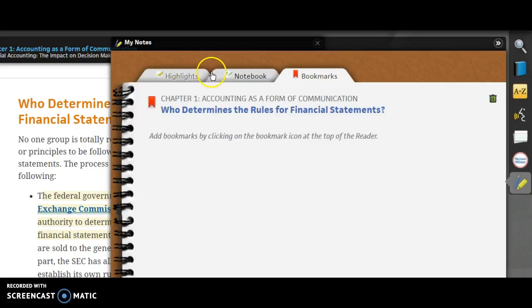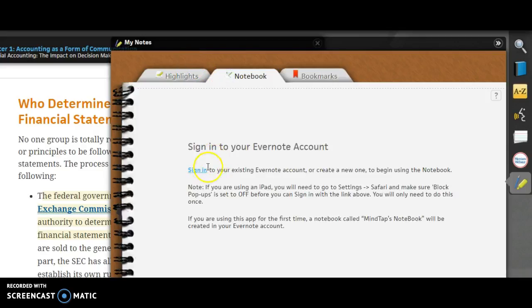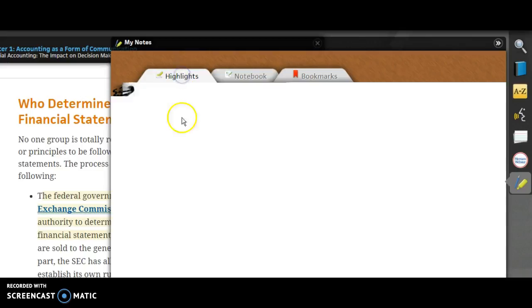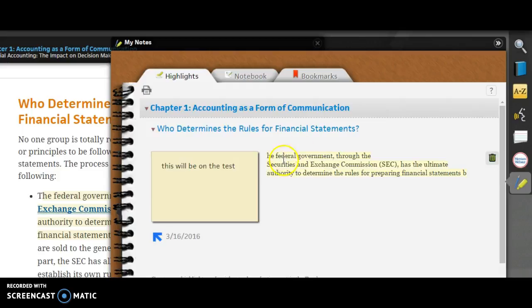Another great feature, they can sync this up with Evernote. So if they're in the classroom, I guess this is an online course, but they can keep running notes so that it syncs up no matter where they are. And anything that they've highlighted, they can actually print this out or take notes. And so this is a really great study feature.